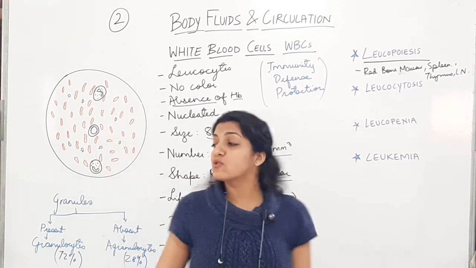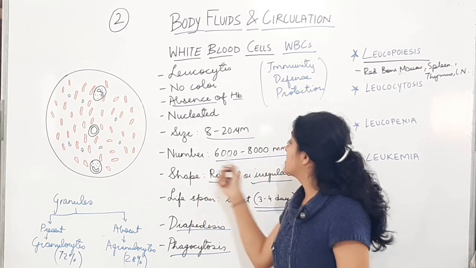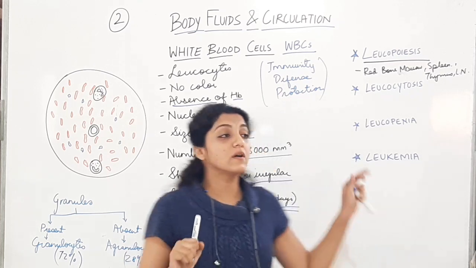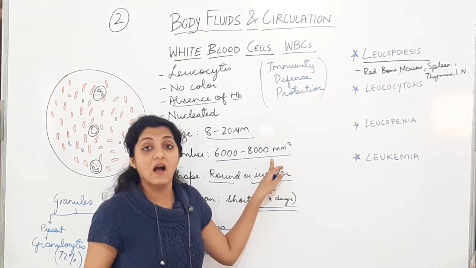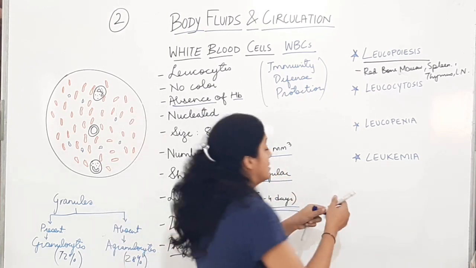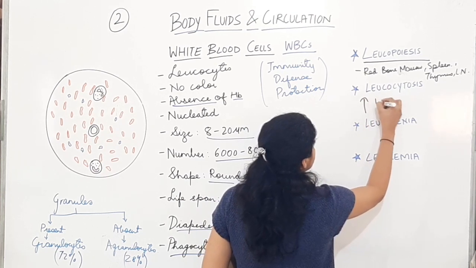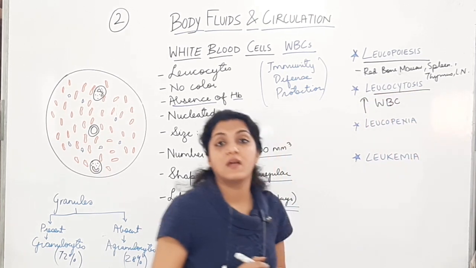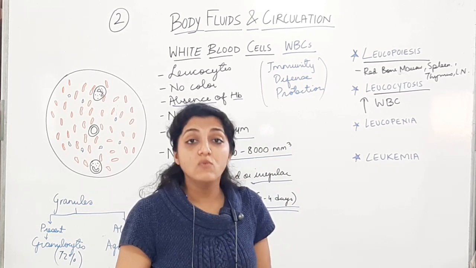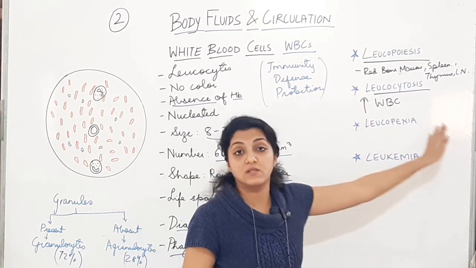Second now, ये जो number है, 6,000 to 8,000 per cubic mm of blood, an increase in the WBC count, which can be because of infection, is leukocytosis.